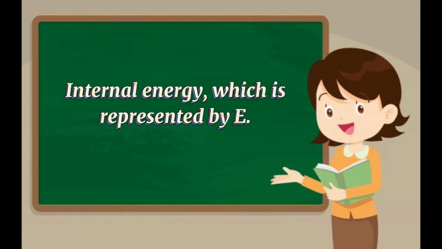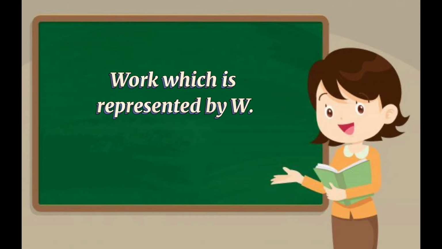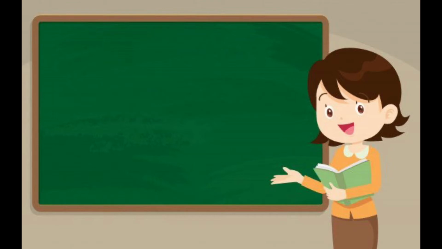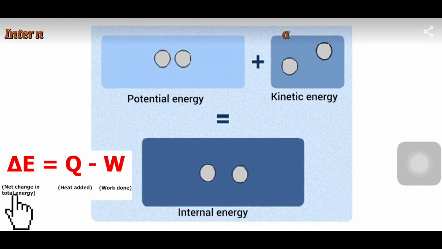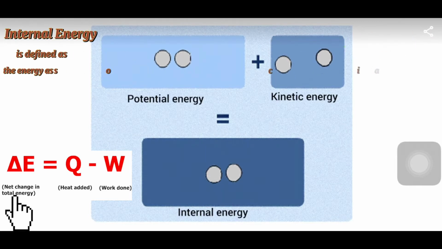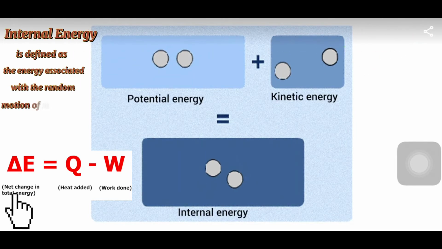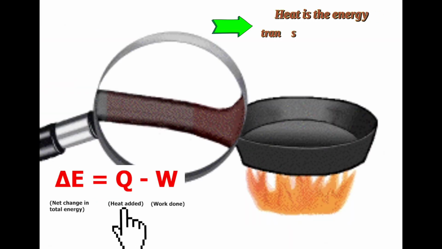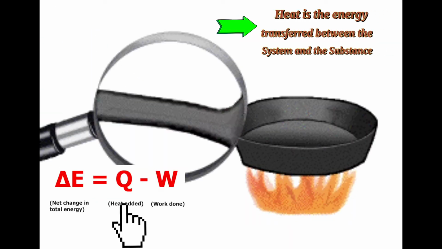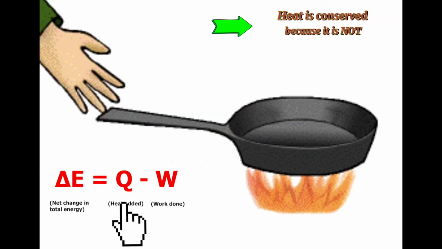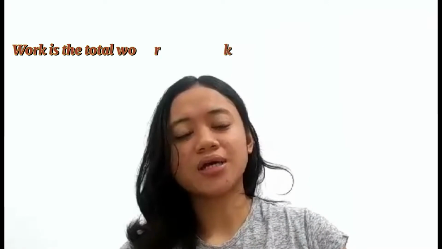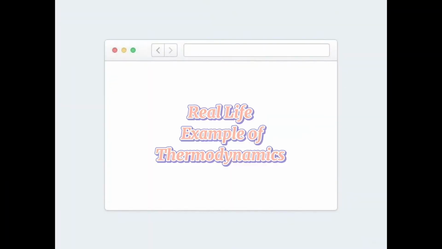In the law of conservation of energy, the relationship between the internal energy, which is represented by capital letter E, work, which is represented by letter W, and heat, which is represented by letter Q, is dictated. Internal energy is defined as the energy associated with the random motion of molecules. Heat is the energy transferred between the system and the substance due to the difference of temperature, and heat is conserved because it is not created or destroyed. And work is the total work the system has done.